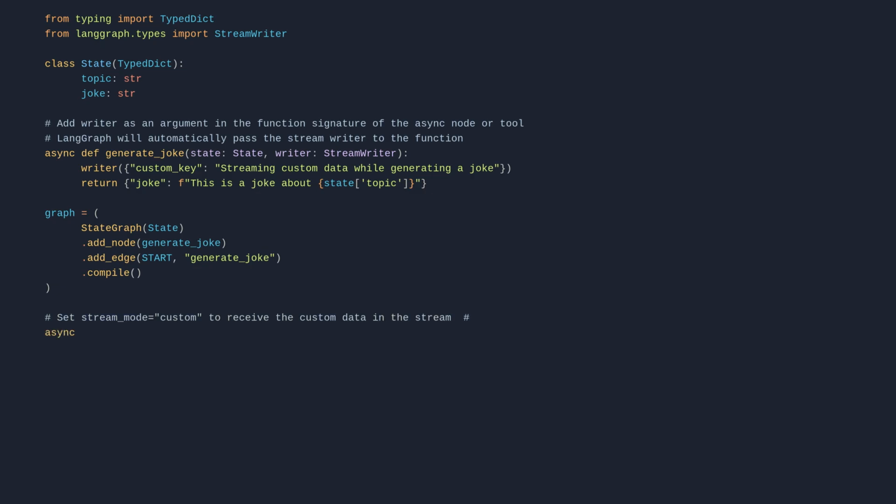Async for chunk in graph.astream, topic: ice cream, stream_mode equals custom. Print chunk.